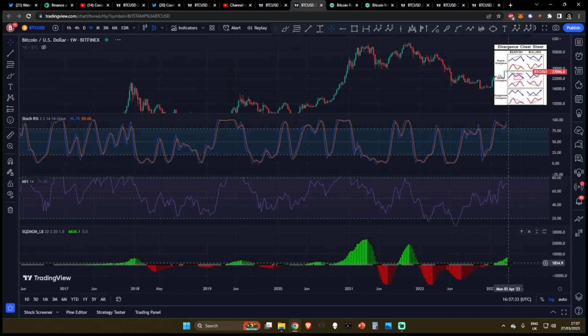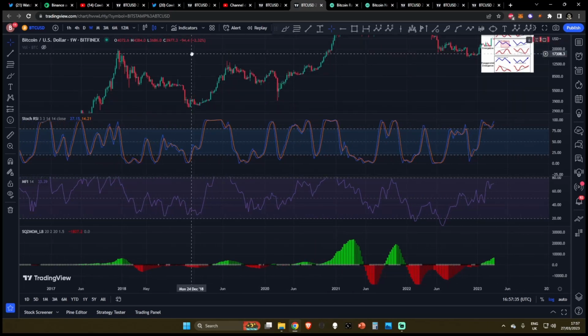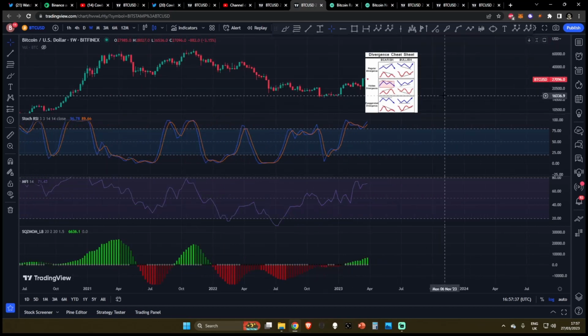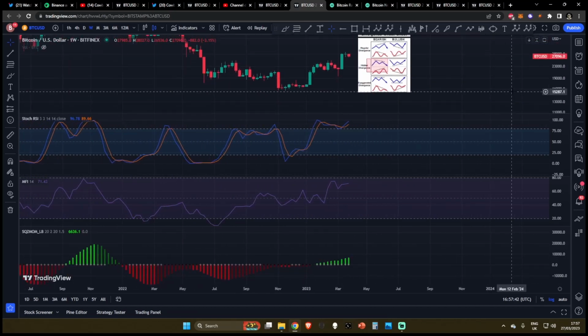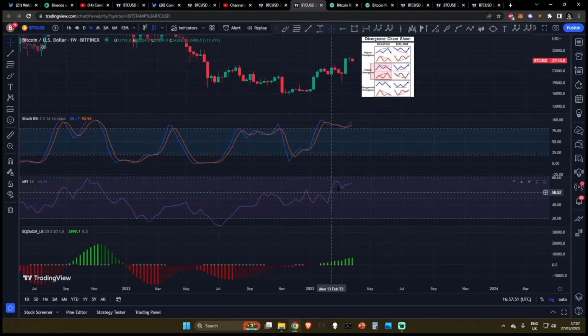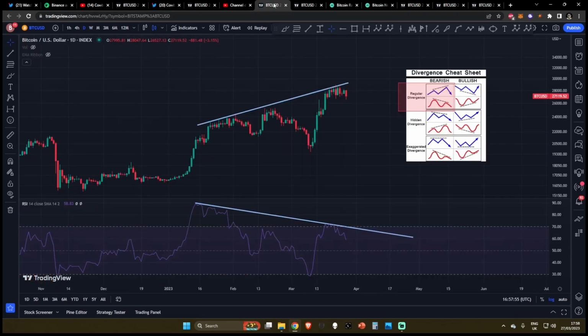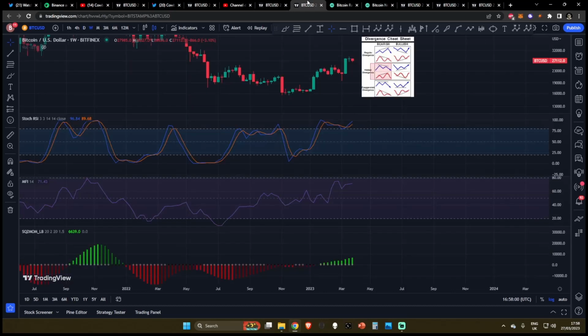Sometimes these stochastic flips in bear markets do happen, although it is not very common. This is definitely a huge divergence and a huge overextension that we are seeing in the markets right now. And with these divergences starting to form, this is telling us that the price action is maybe not as strong as a lot of people are thinking.